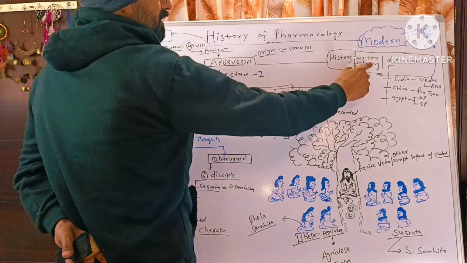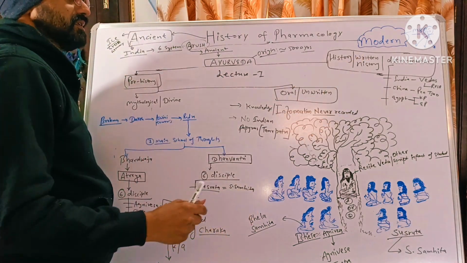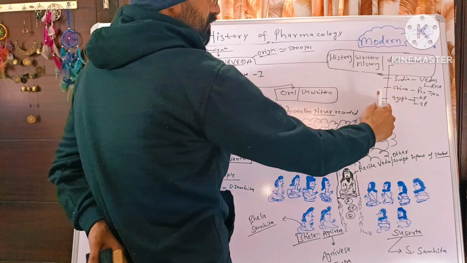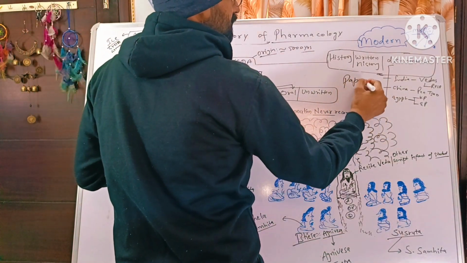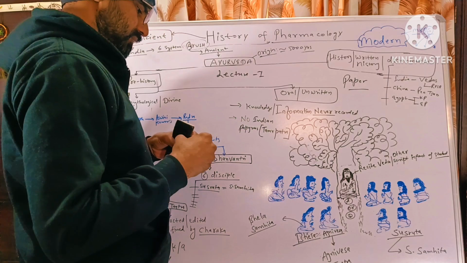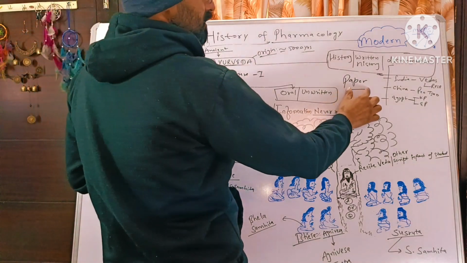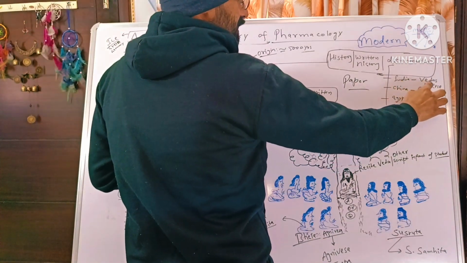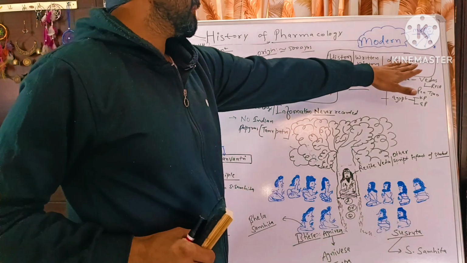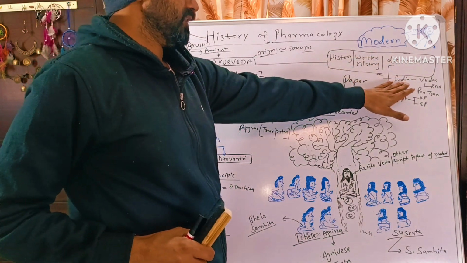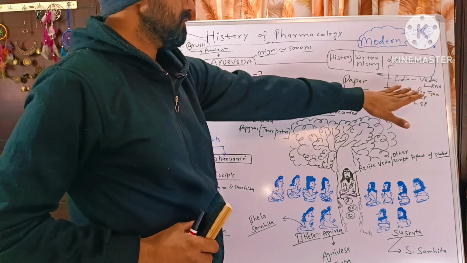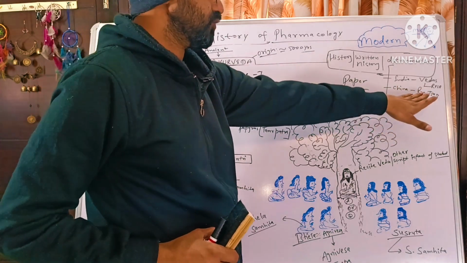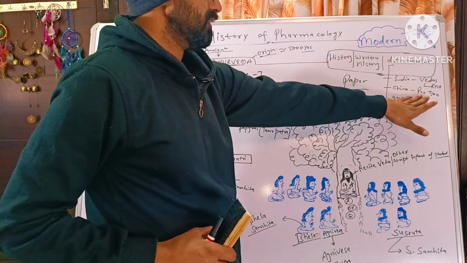But the real history is the written history, which is documented in the form of papers or other objects. So in India, Vedas are the documented or written history of Ayurveda, whereas in China it is Pen Tsao. In Egypt, there are 2 papers, Kahun or Ebers papyrus.